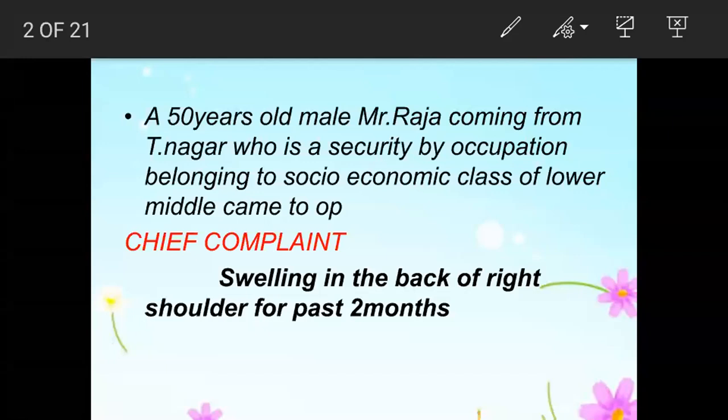Whenever you start examining a patient, I will always ask you to project 2 projectors in your mind. On one side, you will have swelling, ulcer, sinus, fistula, deformity. A swelling can be due to congenital, traumatic, inflammatory, neoplastic, or degenerative causes. An ulcer can be congenital, inflammatory, traumatic, degenerative, or neoplastic. You have that in one slide. On another slide, if I take a pin and insert it in that area, what are all the anatomical structures I'm going to cast through? That is what you have to have in another projector.